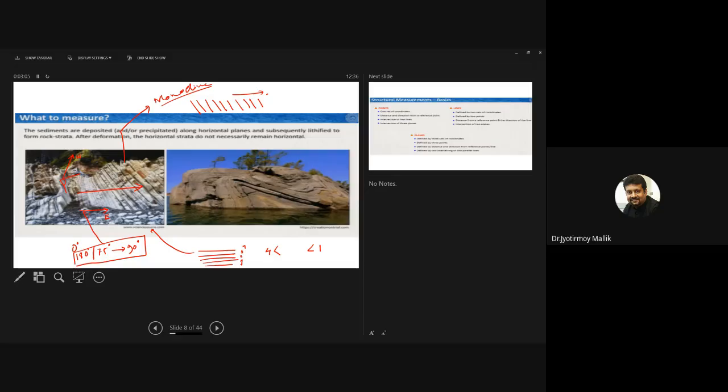So if I now name the rocks 1, 2, 3, 4, 5, then 1 is my youngest rock. Always remember that. This is a fundamental rule in a monocline: unless some other information is given to you, you will always find the younger rocks towards the dip direction.